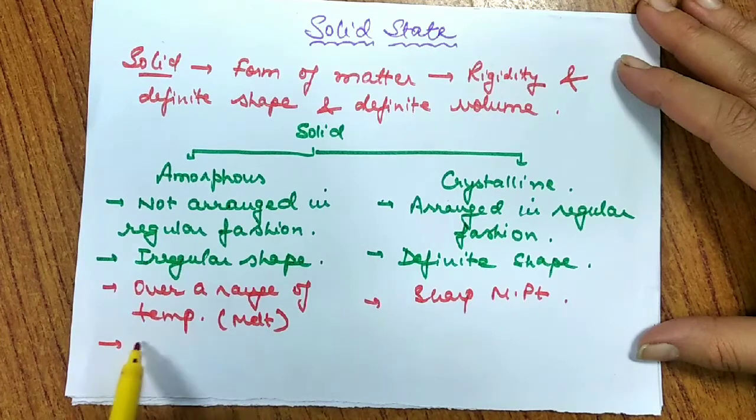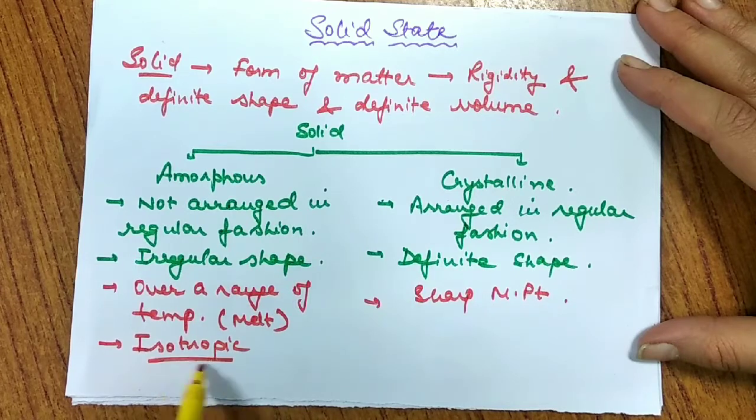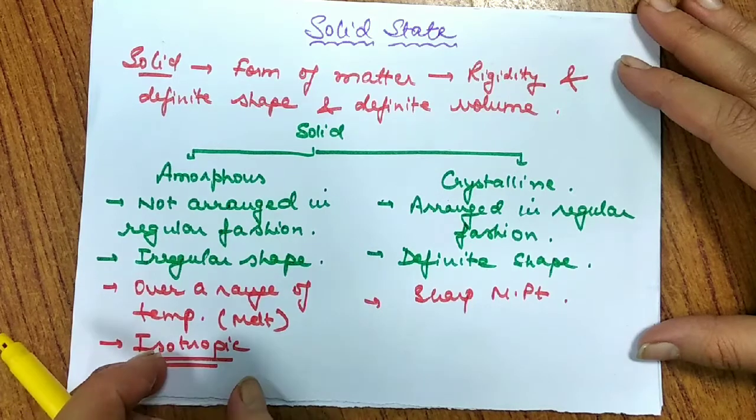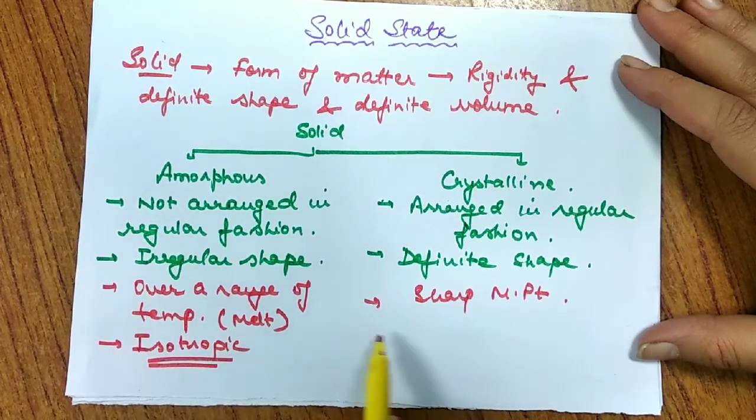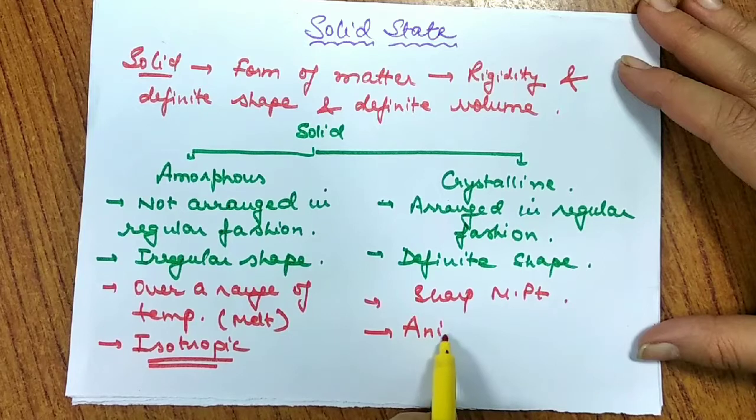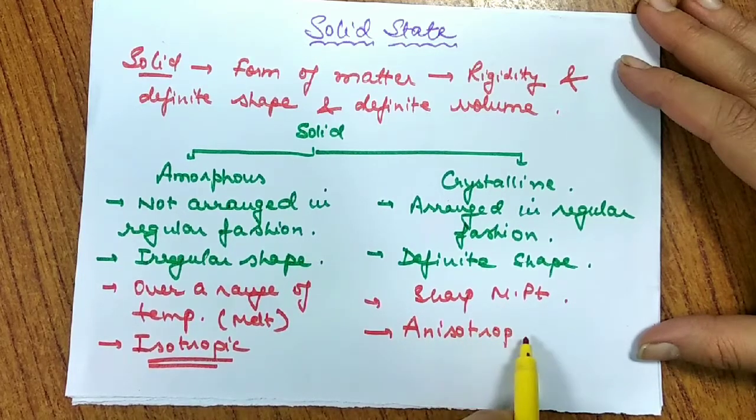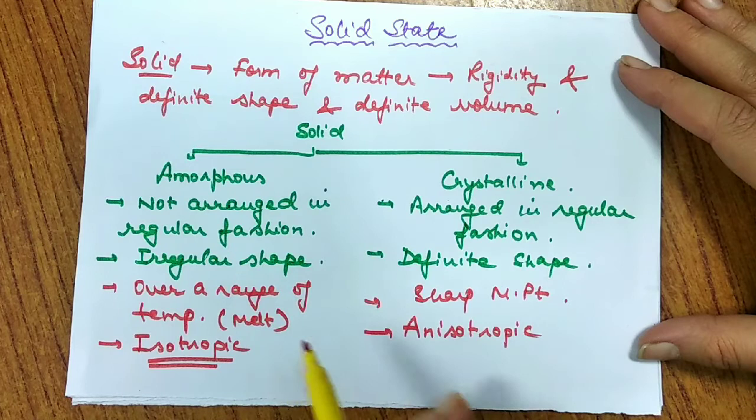Another thing is that amorphous solids are isotropic. What is isotropic? Isotropic means they have the same properties in all directions, whereas crystalline solids are anisotropic. Anisotropic means when we try to find their physical properties, we get different properties in different directions. For example, when we try to find the refractive index, we'll find that it has a different value in different directions. Say in the x-axis they have one value, in the y-axis they have a different value.